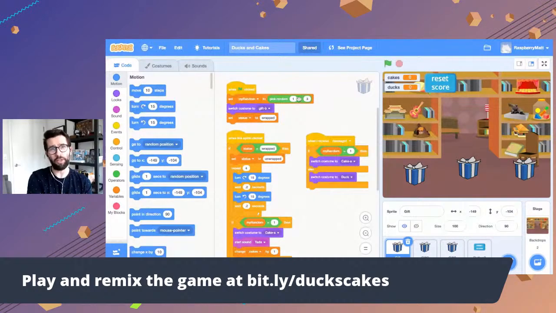That's the whole game there, is picking a random value so that we know which gift out of the 3 is going to be the cake and the other 2 will be the ducks, okay? Now, this my random thing, this is a variable. A variable is just a spot in memory where you store some bit of data. It could be a number, it could be a letter, it could be a whole word, it could be a ton of words, it could be anything, basically. Any bit of data can be stored as a variable.